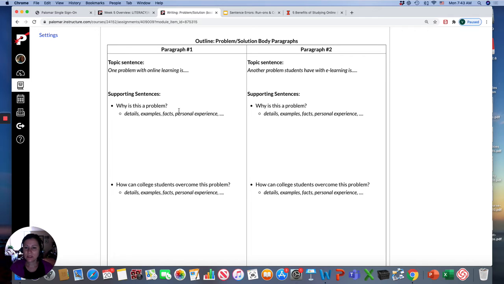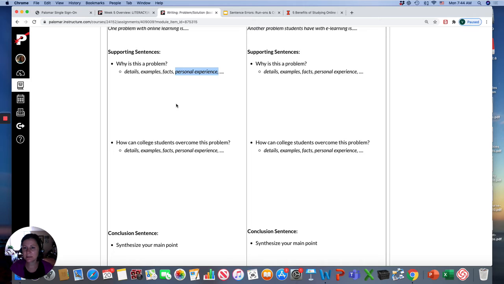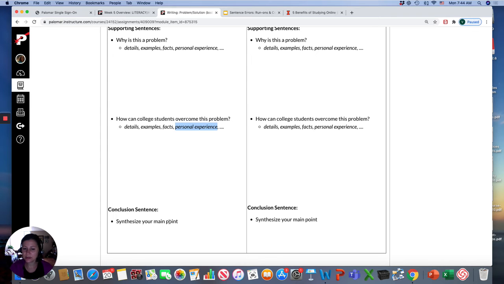Or you could give a personal experience example. So you're going to explain this problem and then give suggestions. Well, how can students overcome this problem? So here you want to give a solution with details and examples. You could talk about your personal experience. How did you overcome this problem? And then your conclusion sentence.